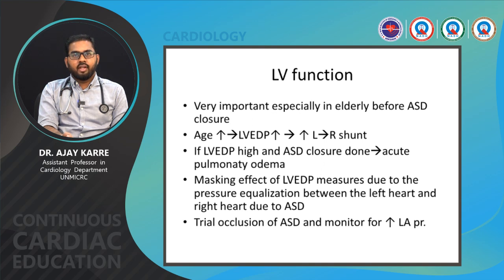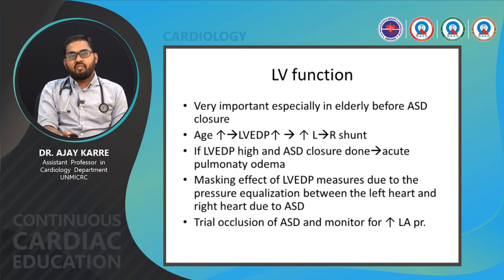LV function is very important, especially in the elderly, before ASD closure. As the age increases, LV end diastolic pressure also increases, and there will be an increase in the left to right shunting. If LV end diastolic pressure is high and ASD closure is done, there is a risk of acute pulmonary edema and the patient may decompensate.